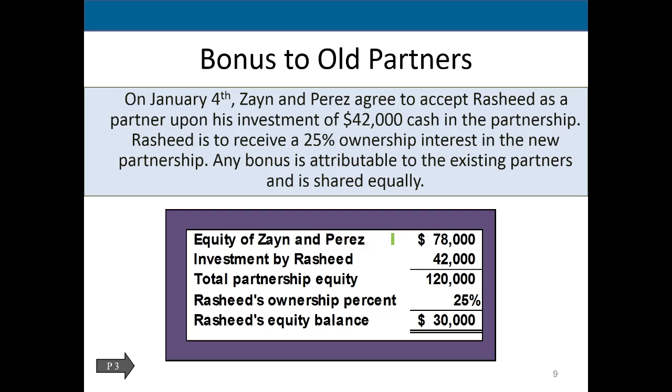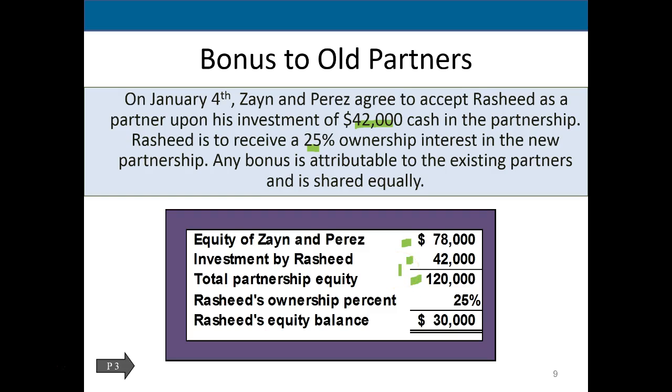So in order to do this calculation, we're not just going to put Rashid on the books, his capital account at $42,000, the amount that's input. We're going to put him on the books at 25% interest in the company. And remember, if we take the assets minus the liabilities, it equals the partnership equity. So what we first want to do is value the partnership equity. It started out with the 3 partners at 78. If Rashid puts in 42, the equity goes up because the cash is going into the company. Therefore, the book value of the company is $120,000.